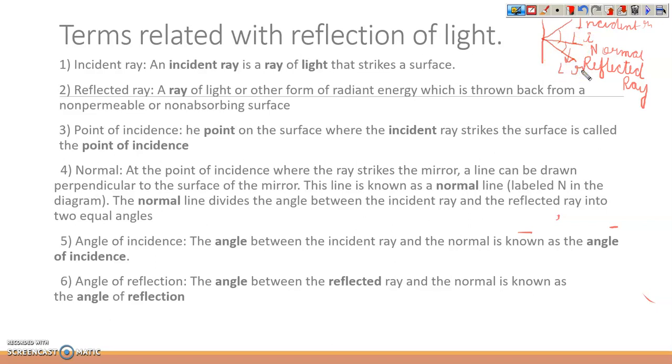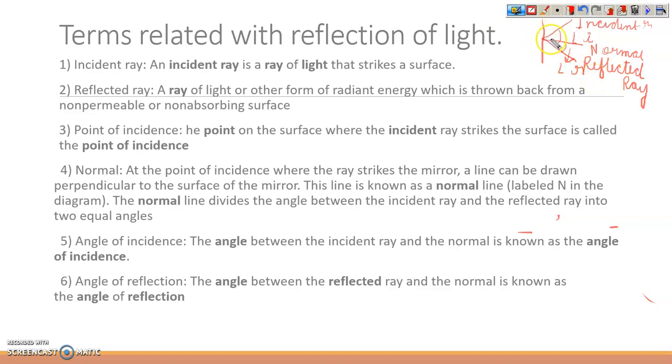So now let's understand these terms carefully. Incident ray is a ray of light falling on the mirror surface. The reflected ray is a ray of light sent back by the mirror, as you can see. The point of incidence is the point on the mirror where the incident ray falls.